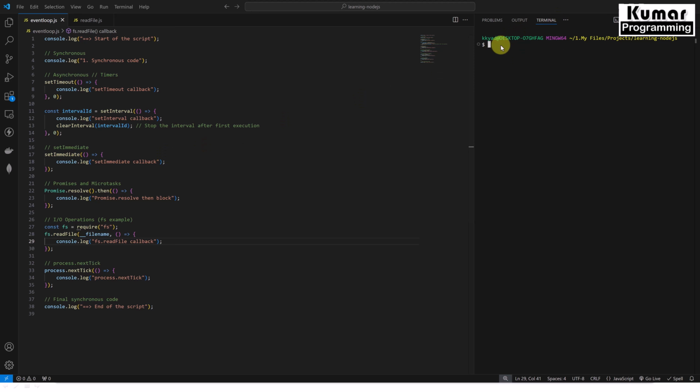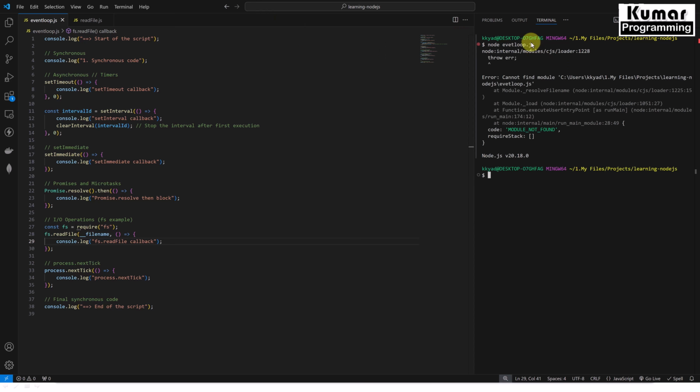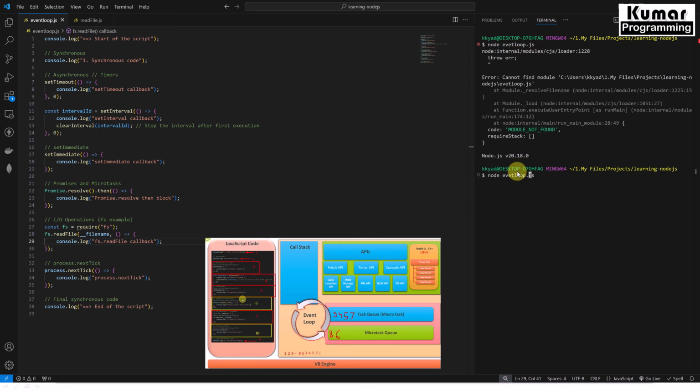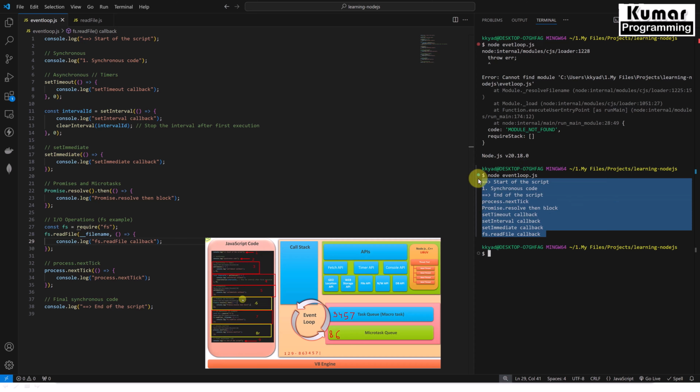Now let me run this. In order to run, we have to write our command as node, then the file name. This file name is eventloop.js, right? So the file name is wrong over here, right? So this will be event loop, right? Now see here we have the execution.